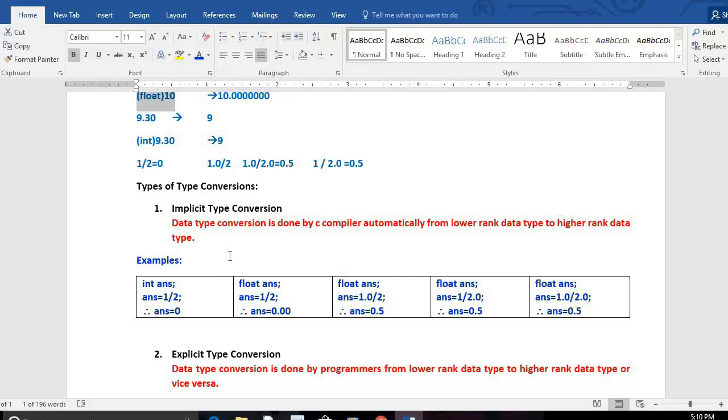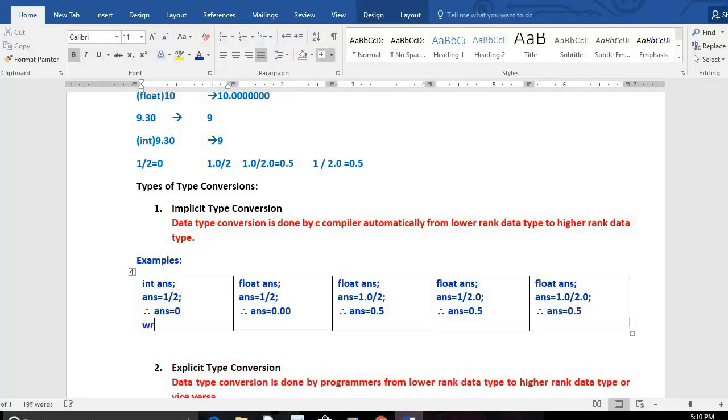Now let us look at some examples. Int answer. Answer is of which type? Integer type. Answer equals 1 by 2. What will be in answer? 0, because 1 by 2 will give us 0. 0 will be stored in answer. Therefore answer is 0, which is a wrong result. That's how we need to be very careful.